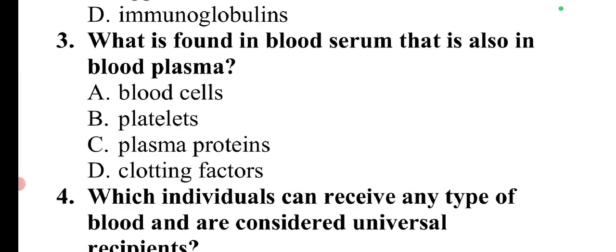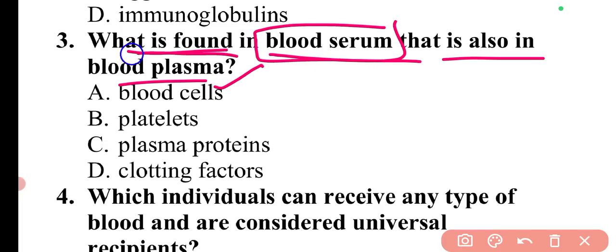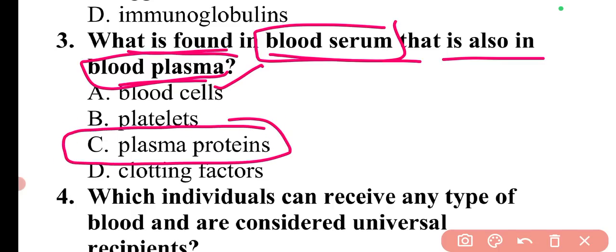Now coming to the next question. What is found in blood serum that is also in blood plasma? So basically, plasma proteins are present in both these parts. So here option C is correct.